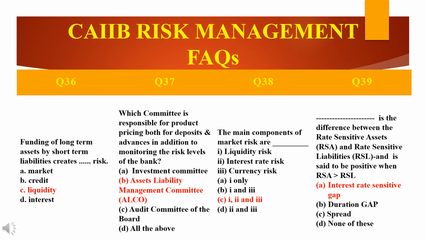So, the answer is B. Why? Because ALCO is responsible for managing the assets and the liabilities by fixing the interest rate on both advances as well as deposits.